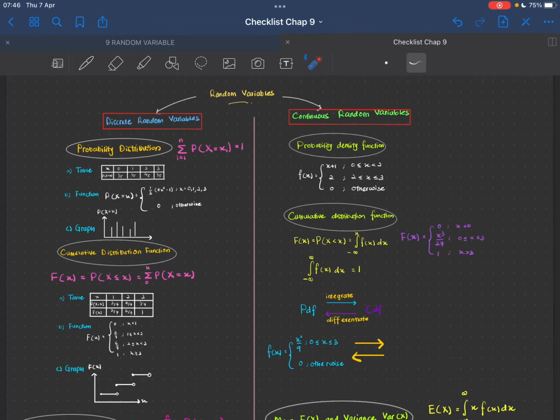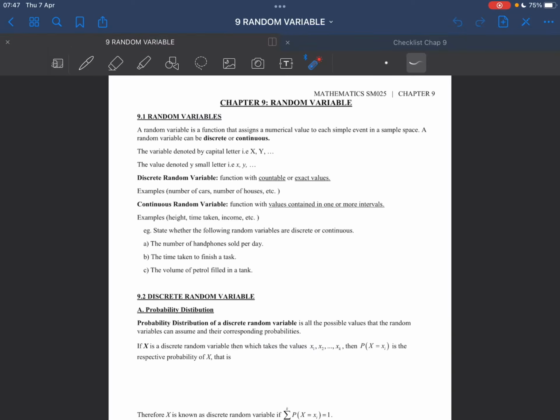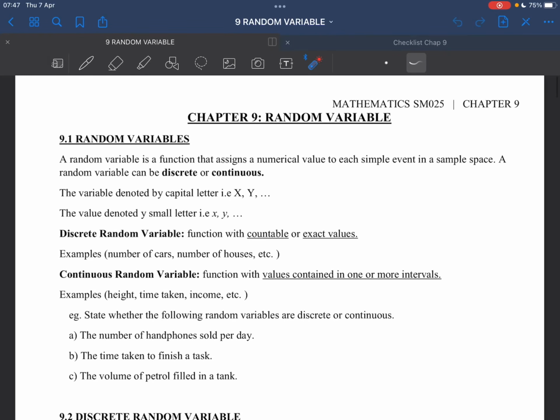So for this video, we are going to focus on this part only, which is probability distribution untuk discrete random variables. So as you can see here, I have highlighted that is the definition or main thing untuk probability distribution for discrete random variable, which is the summation of P(X = x) is equal to 1. Okay, so let's just get started. Okay, before that, what is a random variable?